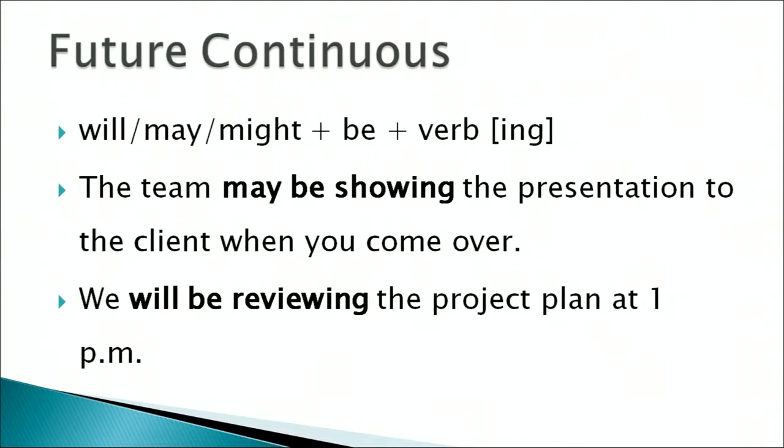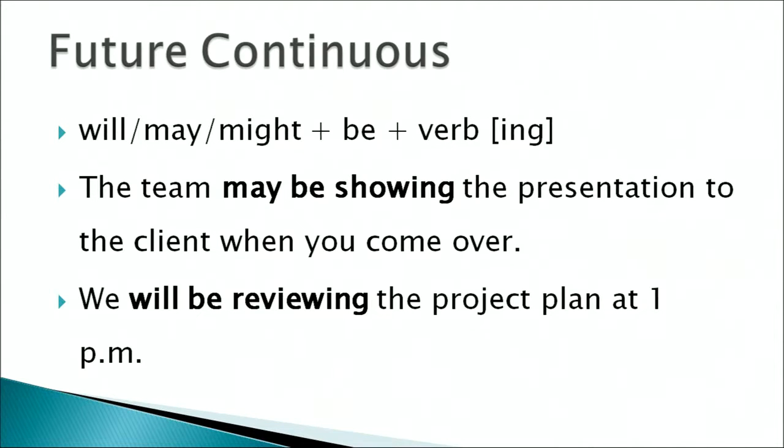Now, future continuous, something that we might or may be doing in the future or in the immediate future. For example, again, you will notice that as in the case of the simple future, we will use the same. For example, I will, you will.